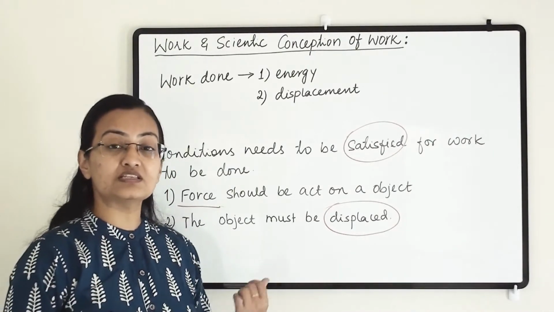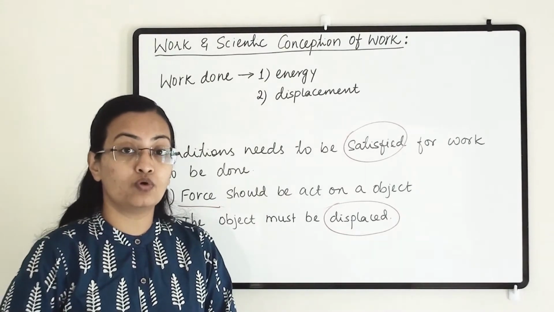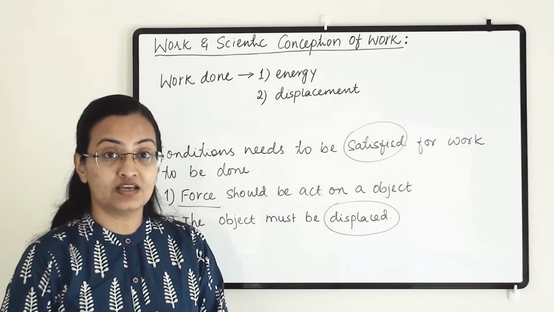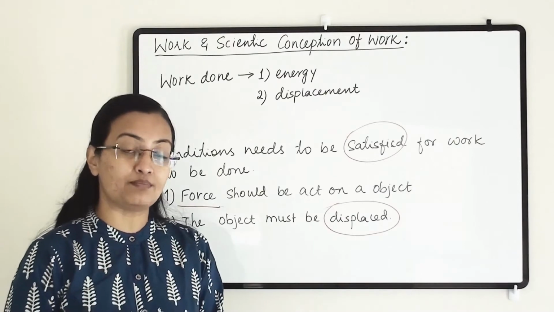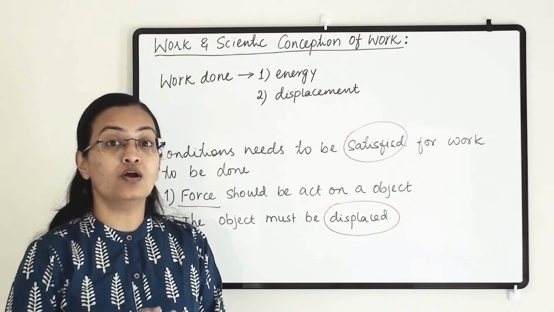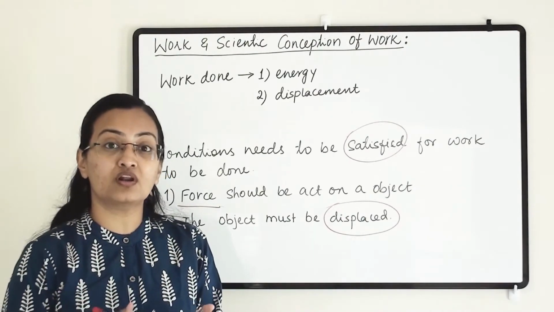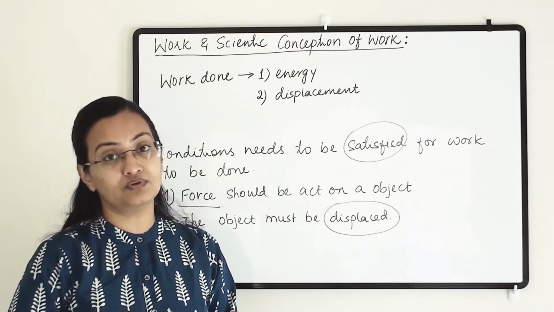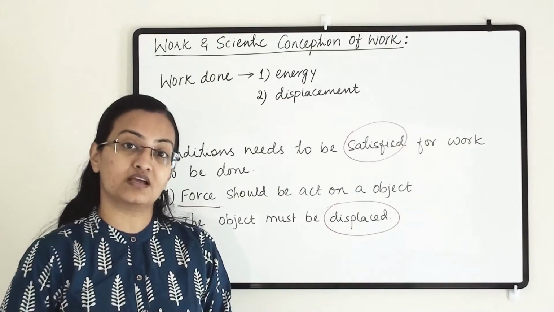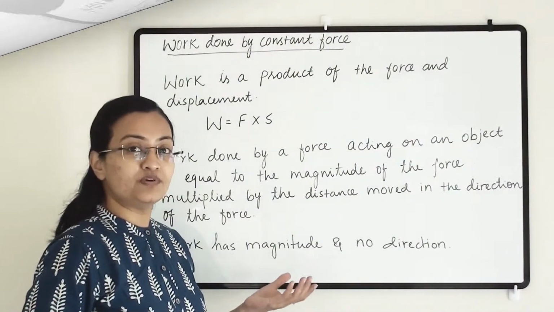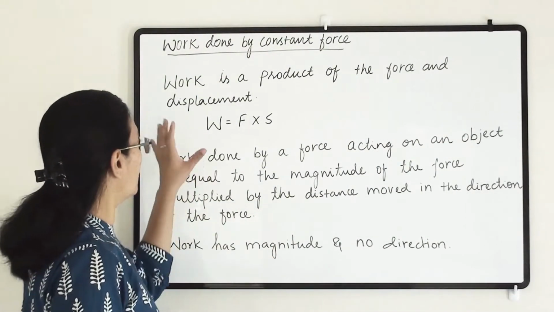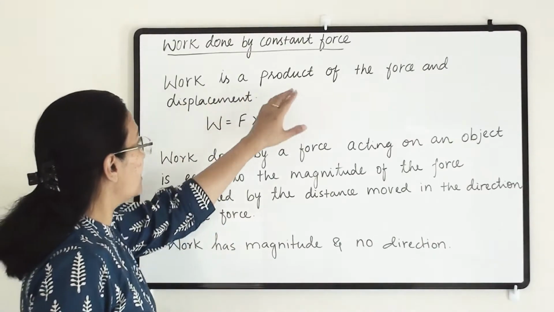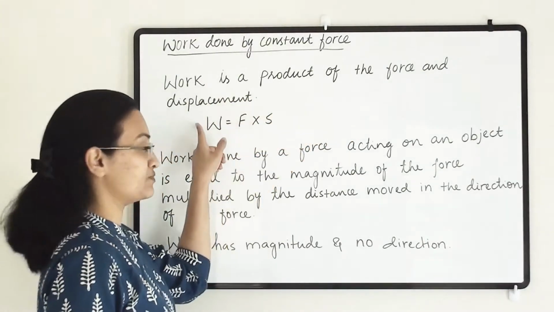Based on this, let us understand more about how the force should be applied on the object, and what the criteria are for the displacement, so that we can say the work has been done. As per our earlier two conditions, what is work? Work is the product of force and displacement.